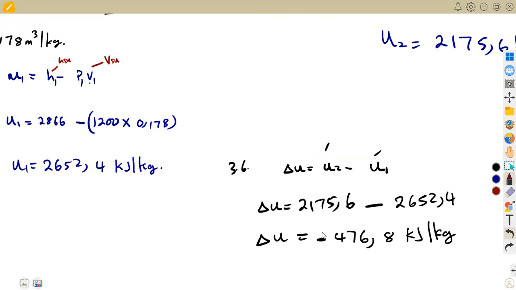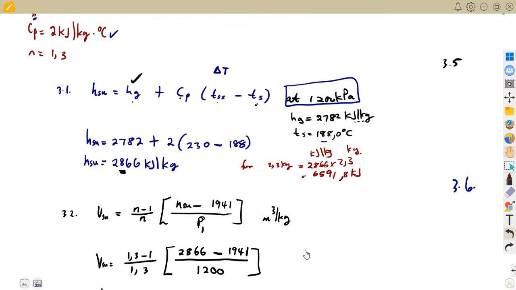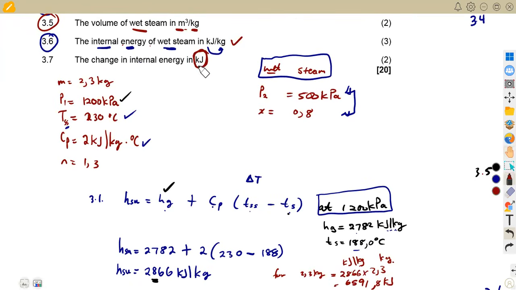So the negative that we are simply seeing here means it's a loss that we are having, a loss in internal energy in this case, all right? That is a loss in internal energy. If we use U1 minus U2, it's a gain in internal energy from there. So here we are considering a loss of 476.8 in kilojoule per kg. It's a loss according to this. But the question is not, we are supposed to have this per kg. The question is, we are supposed to have this in kilojoules. Take note here, in kilojoules.